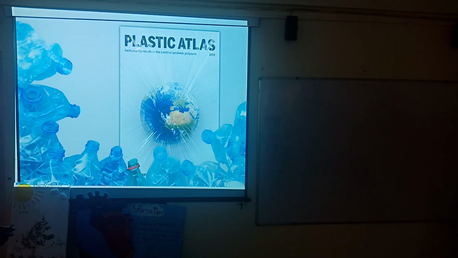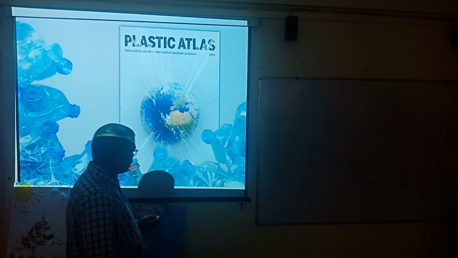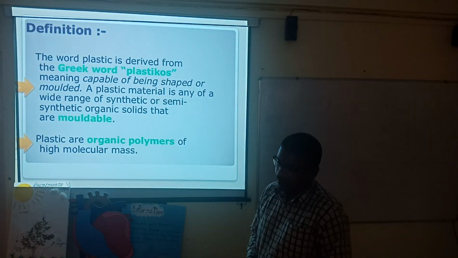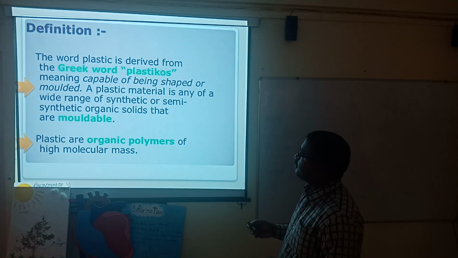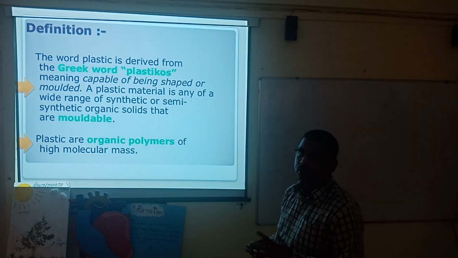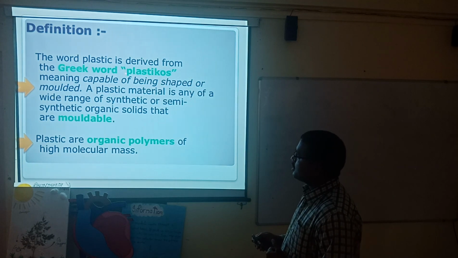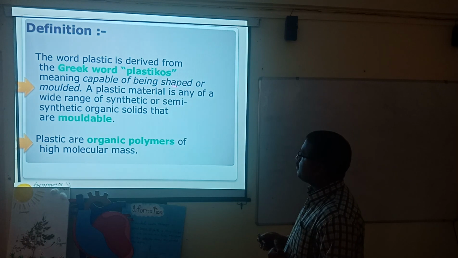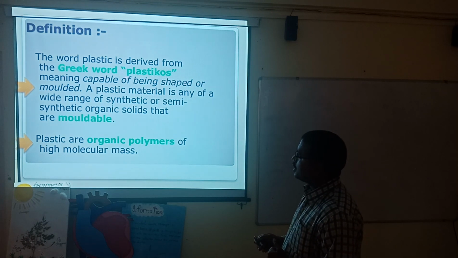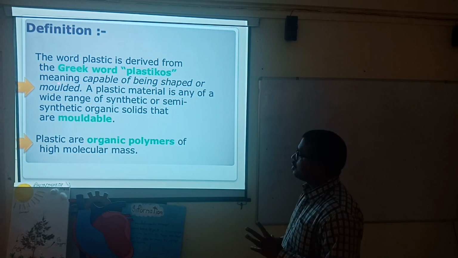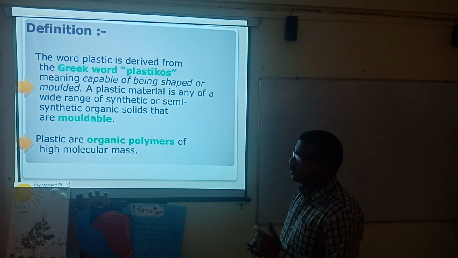Now we are going to talk about plastics. Here you can see how plastics are made. You do not have to learn this definition, but you should know where the word plastic came from. It is a Greek word, plastikos, and the meaning of plastikos is capable of being shaped or molded. This can be molded into different forms.